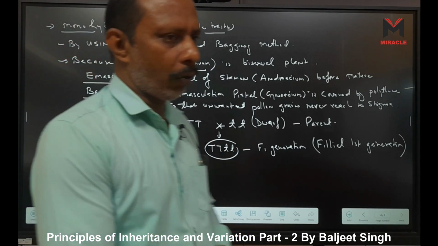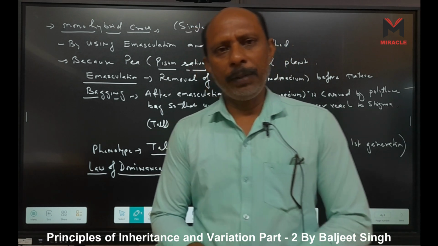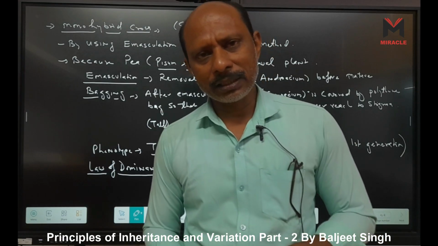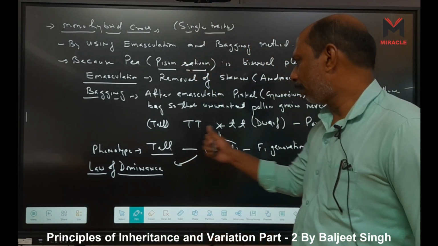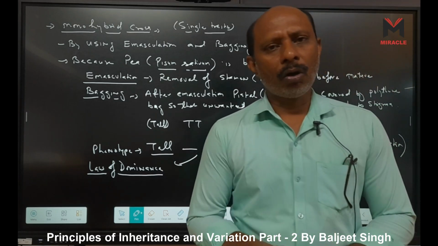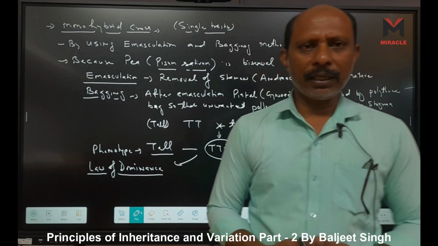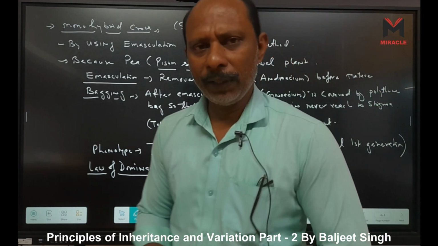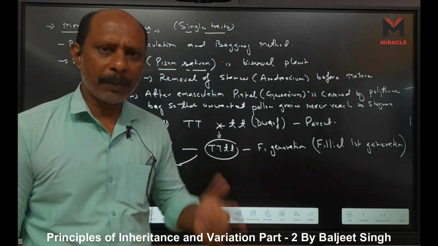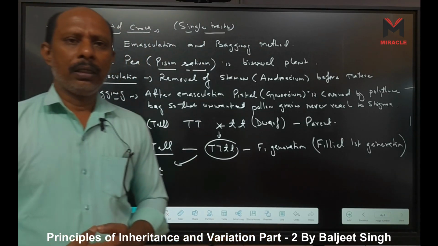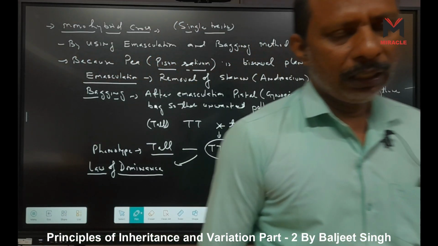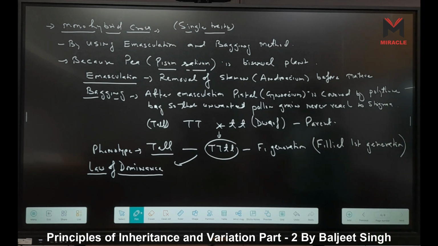According to the law of dominance, when a cross is made between two contrasting traits, for example capital T and small t, between tall and dwarf, in the F1 generation only one trait will be expressed and the other cannot be expressed. The trait which is expressed is called the dominant trait, and the trait which is not expressed is called the recessive trait. That law is called the law of dominance.